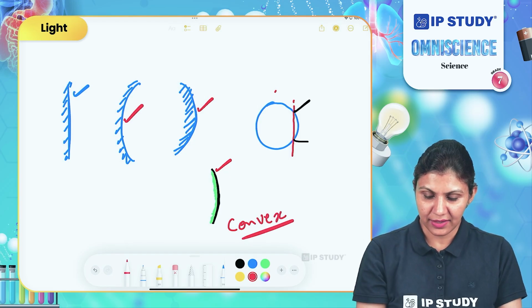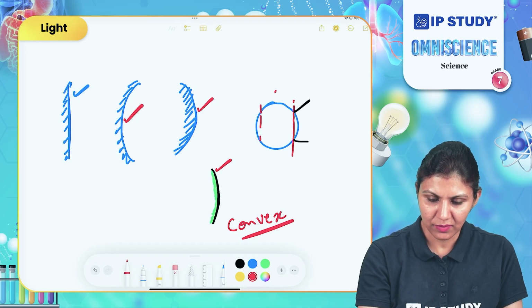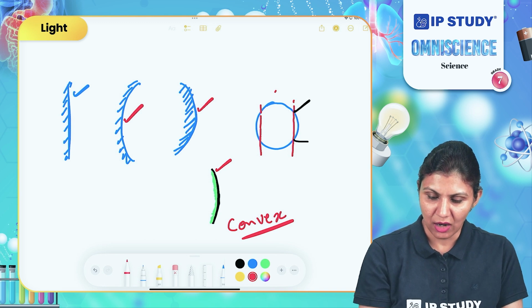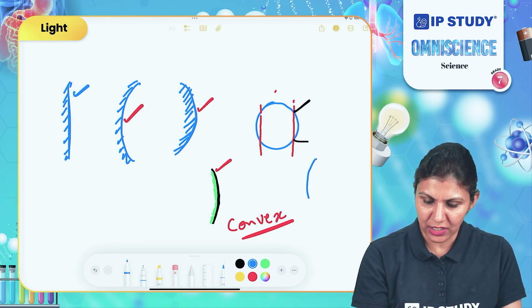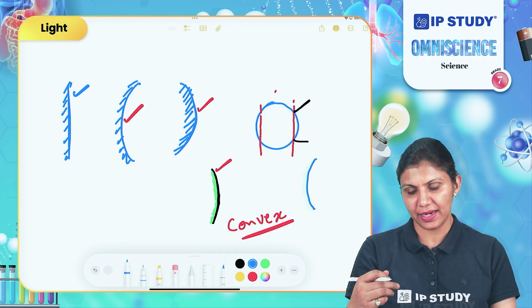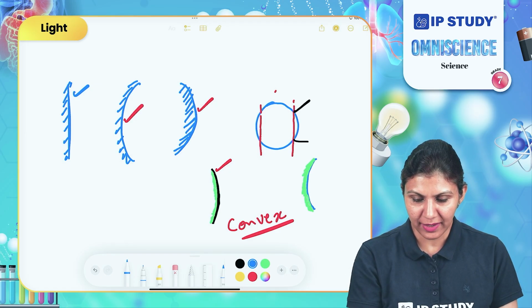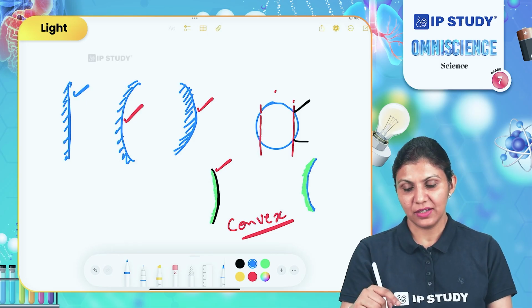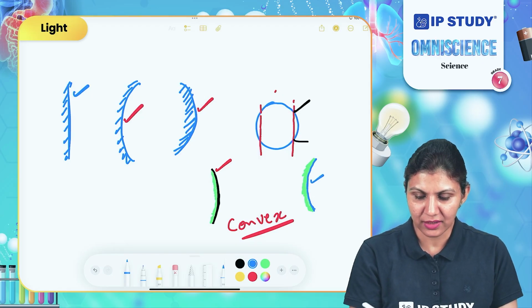On the other side, if I cut a piece from this part of the ball, which is hollow glass, now what will I have? I will have a piece of glass which is curved inside. By painting one side of it, I am getting a curved mirror which has a reflective side on the inner curve.